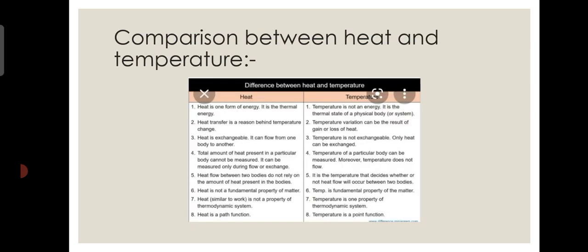Next, comparison of heat and temperature. Heat is a form of energy. It is the thermal energy. Temperature is not an energy. It is the thermal state of a physical body. Heat transfer is the reason behind the temperature change.